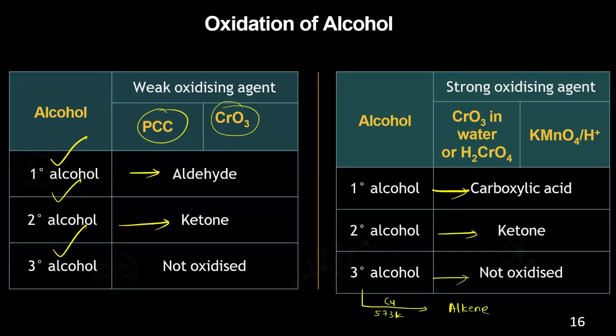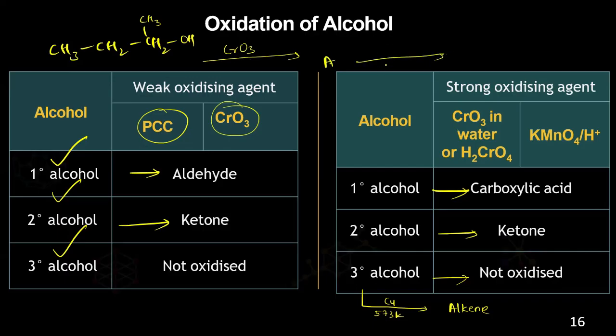Understood? So in the exam, they will not tell you the oxidizing agent like this. They will simply give some alcohol, and from that alcohol you should be able to identify whether it's a primary or secondary. For suppose they give CH3, CH2, CH2, CH2, OH, and they will put some arrow and show some CrO3. Or they will mention heating in presence of KMnO4. So what will be the product A? And upon doing something else, like you supply some heating here, there will be B. So what is A and B? They will ask like this.